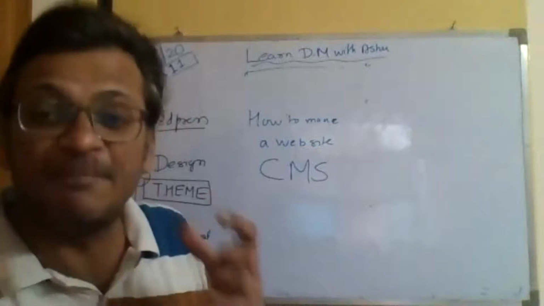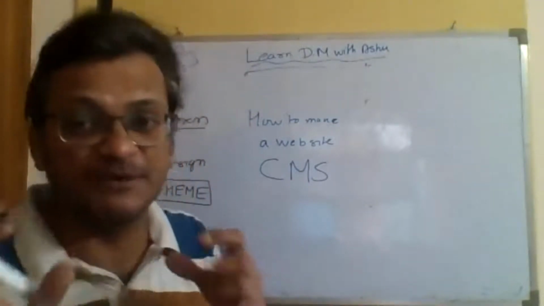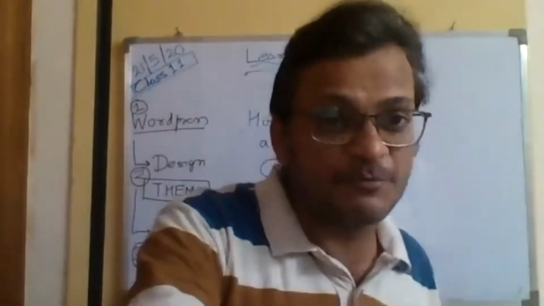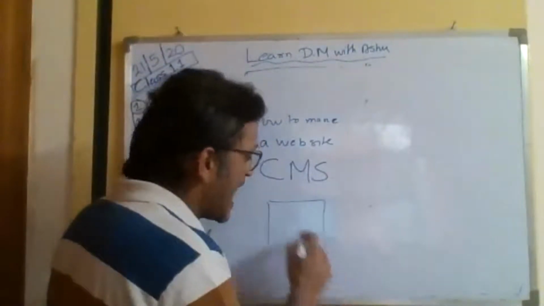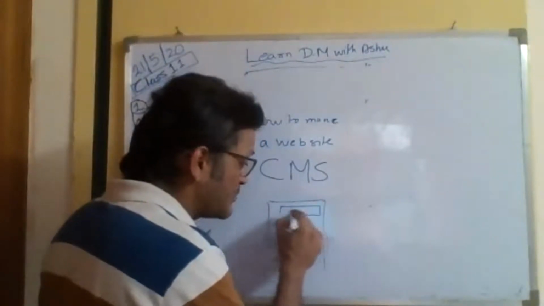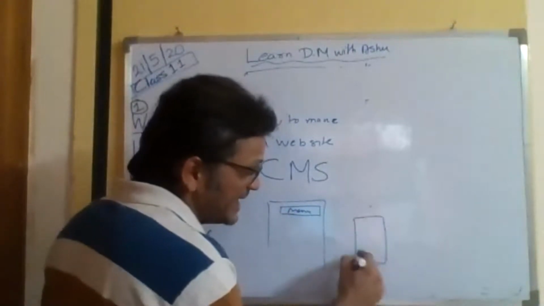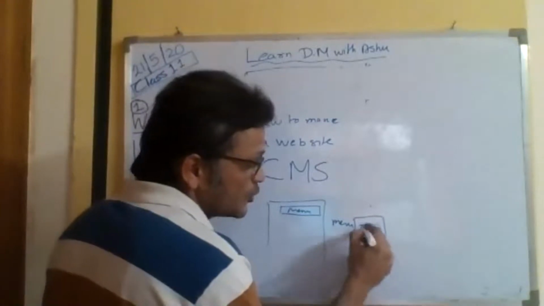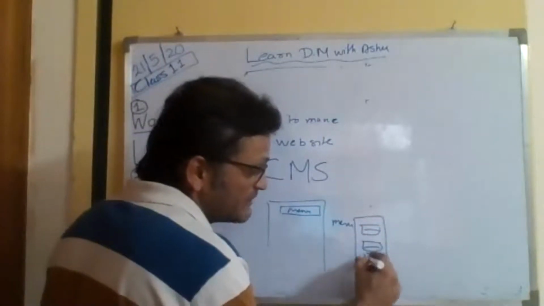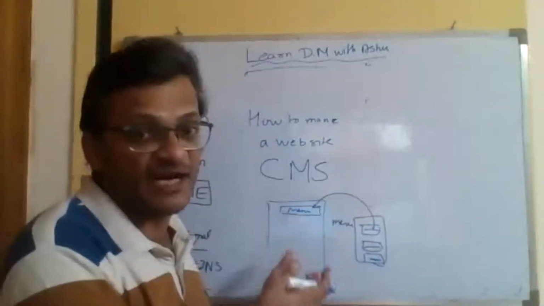A CMS is a content management system. It's sort of a template in which we can go at the back end and put some information, and that information will reflect on the front end. It's almost as if you have a web page and on the top you have to put a menu. There could be a place in the back end which will say menu. You could type in whatever you want, put in whatever links you want, and when you put it here, this appears on the front end.